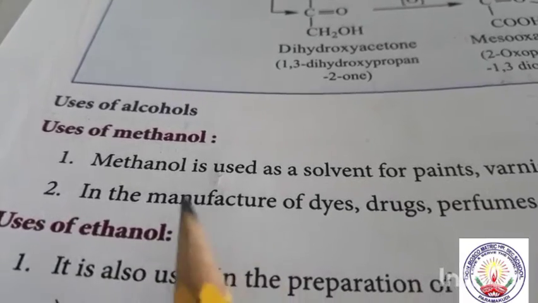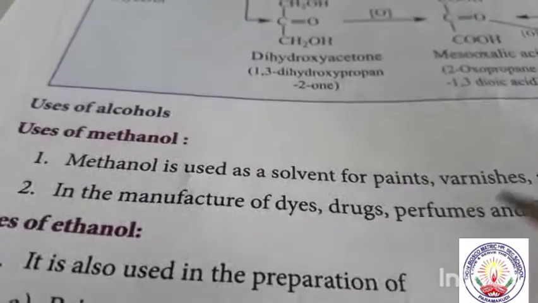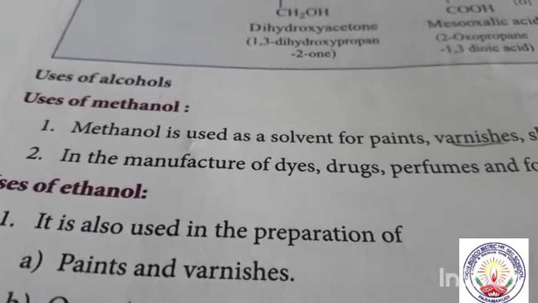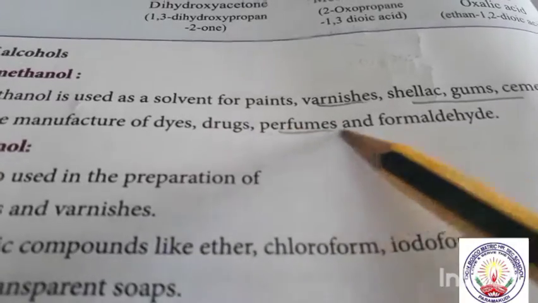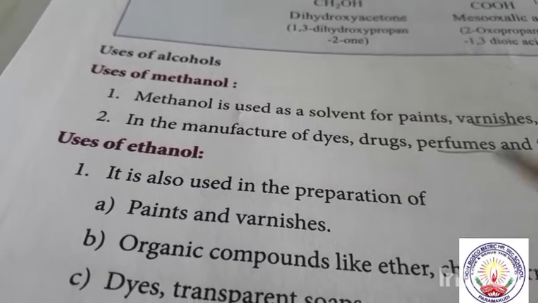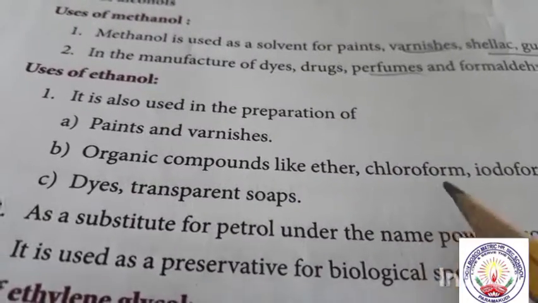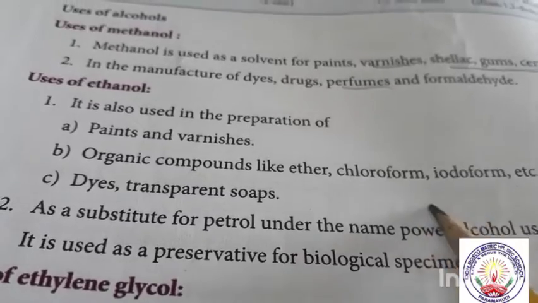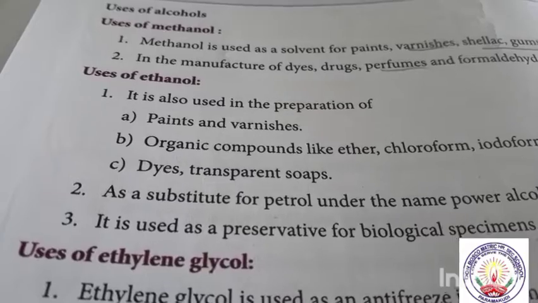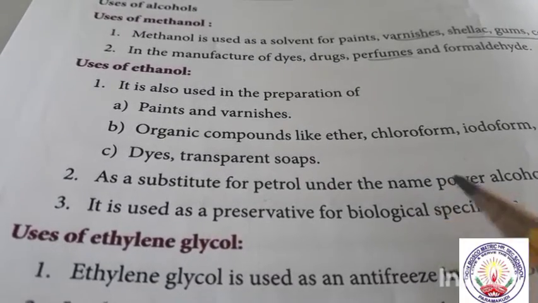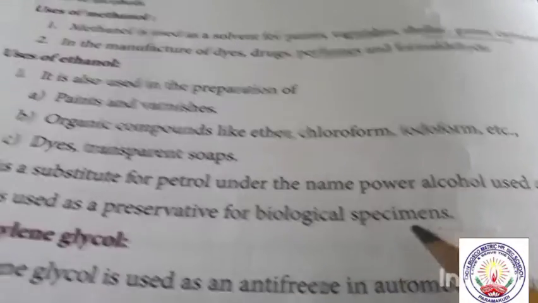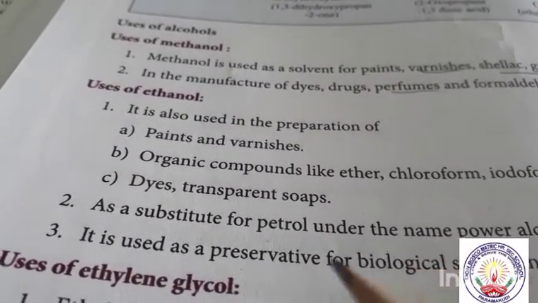Uses of alcohols. Methanol is used as a solvent for paints and varnishing, and the cement, manufacture of dyes, drugs, perfumes, the formaldehydes are used. And uses of ethanol: paints, varnishes, and organic compounds like ether, chloroform, iodoform, dyes, transparent soaps, as a substitute for petrol under the name power alcohol. We use this as a substitute for petrol.